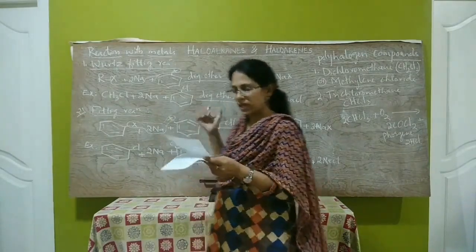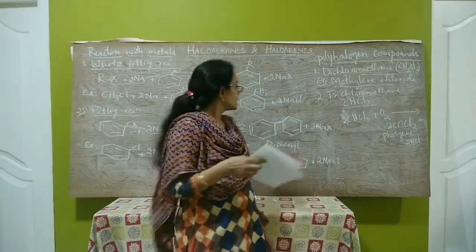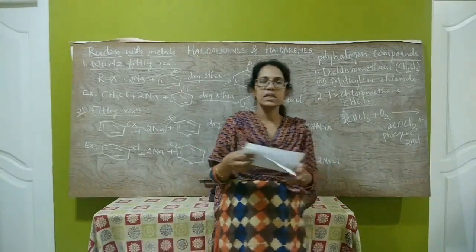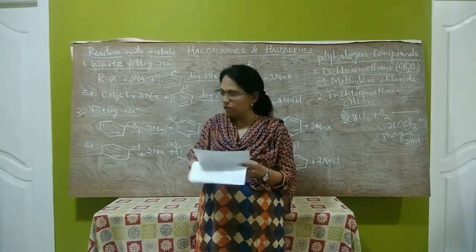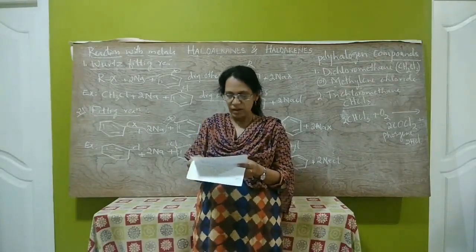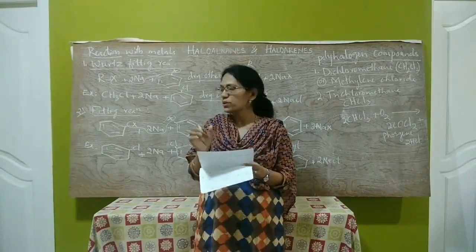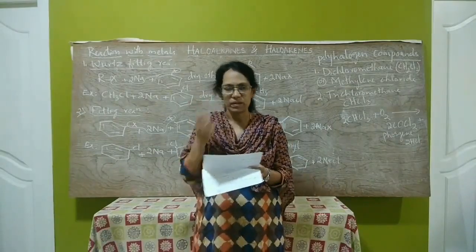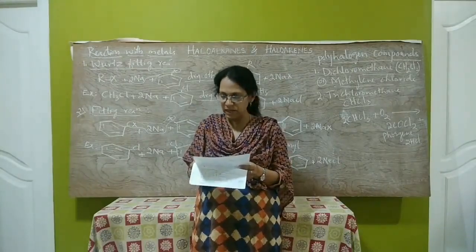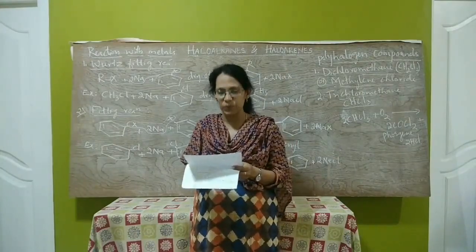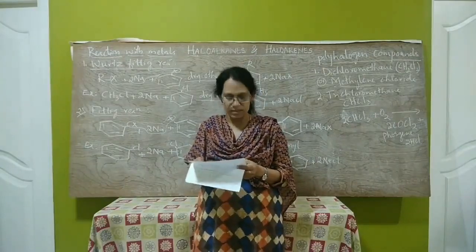The next polyhalogen compound is triiodomethane, that is iodoform, CHI3. Chloroform is CHCl3, iodoform is CHI3. Uses of iodoform: it is used as an antiseptic. Due to the presence of iodine, it is used as an antiseptic, due to the liberation of free iodine. It is also used in the manufacture of some drugs and medicines.